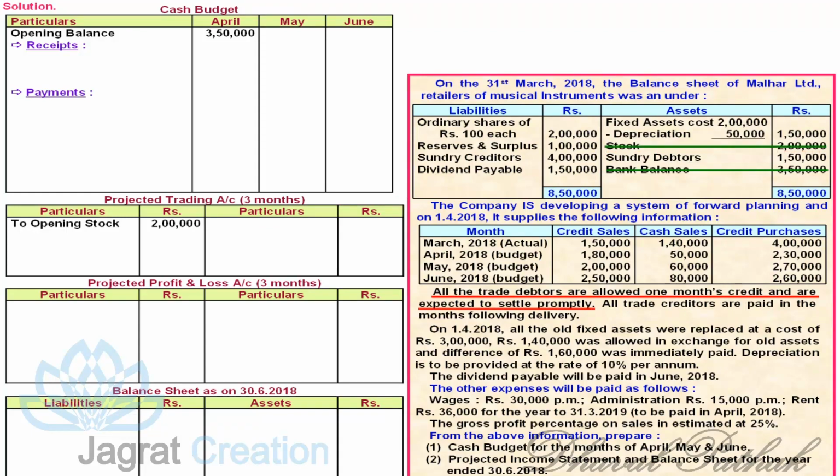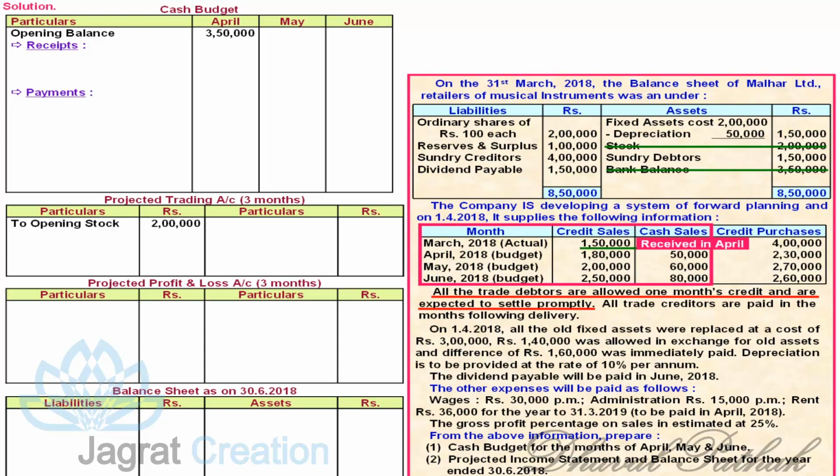Now I want to talk about debtors. All the debtors are allowed 1 month credit and expected to settle promptly. So credit sales of 1 month credit means what? Goods sold on credit in March will be received from debtors in April. April credit sales will be received in May. May credit sale will be received in June.